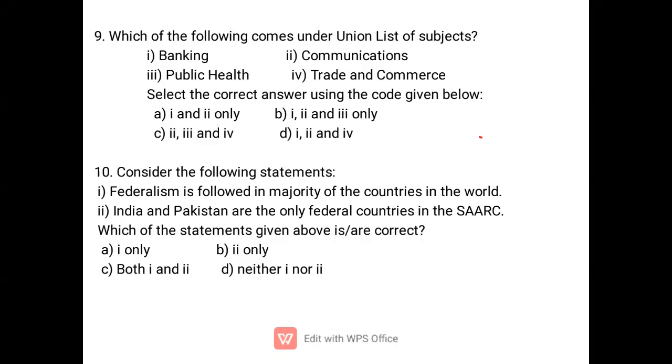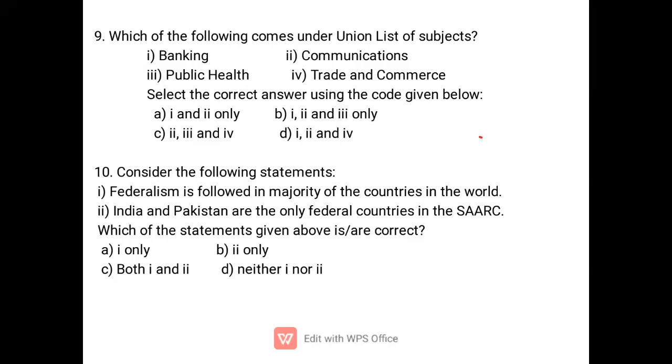In the union list, Parliament has the exclusive power to enact laws. In the state list, in normal cases, the state legislature enacts the laws, but there are some provisions in which Parliament also has the power, like during emergency when President's rule is imposed, or when Rajya Sabha passes a resolution by two-thirds special majority, for national interest.